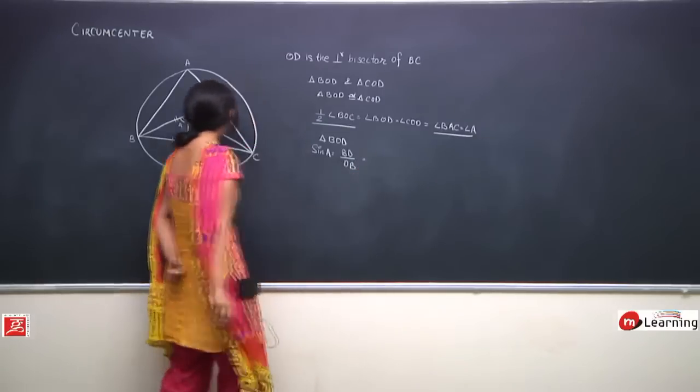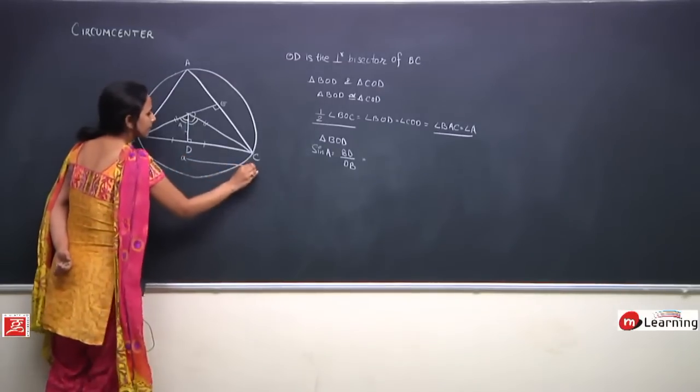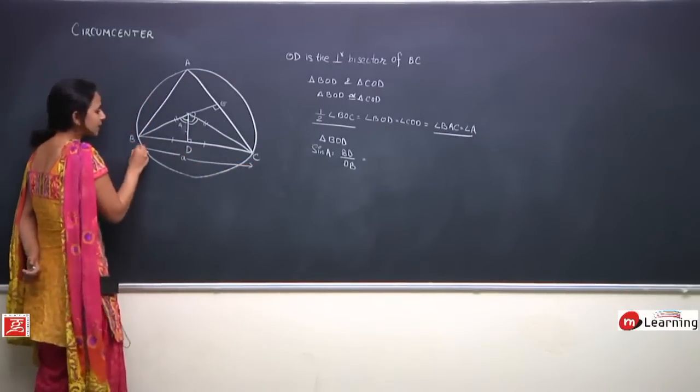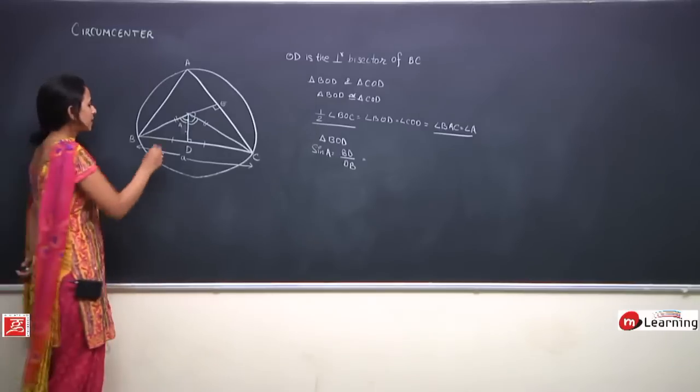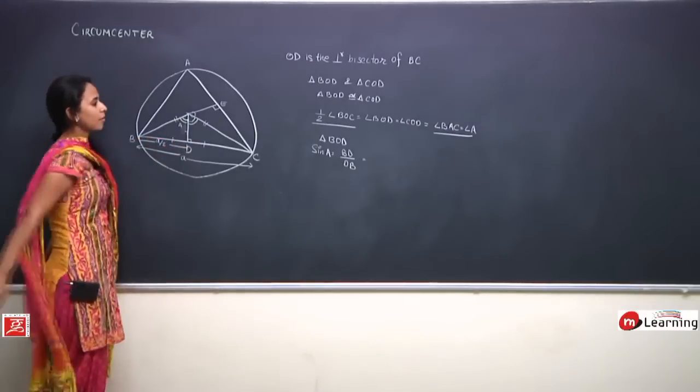I know BD is what? This is side A, and BD is just half of it. So BD is A by 2. Perfect.